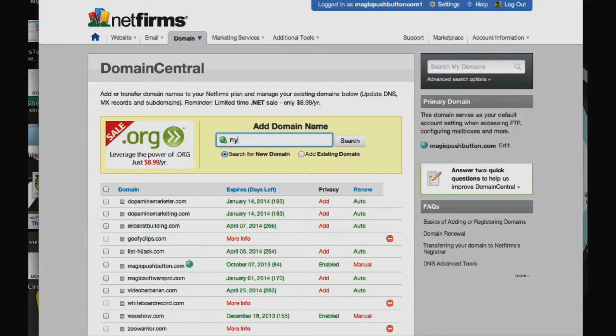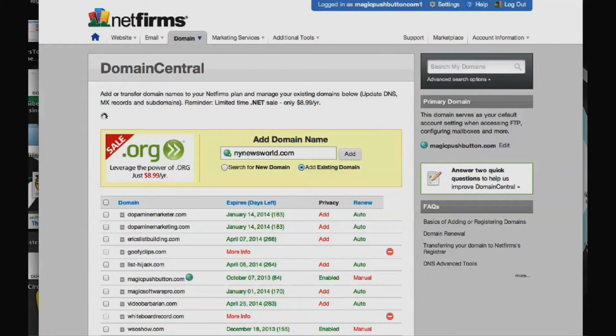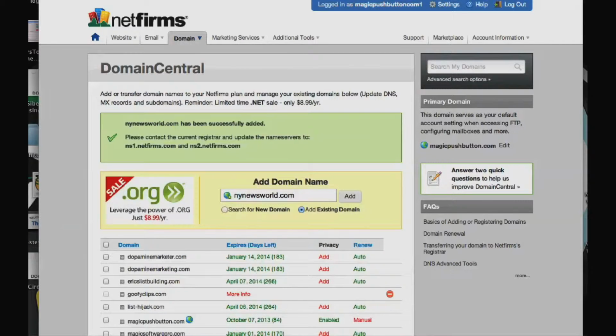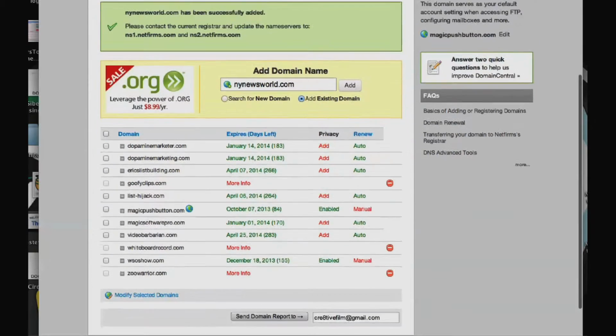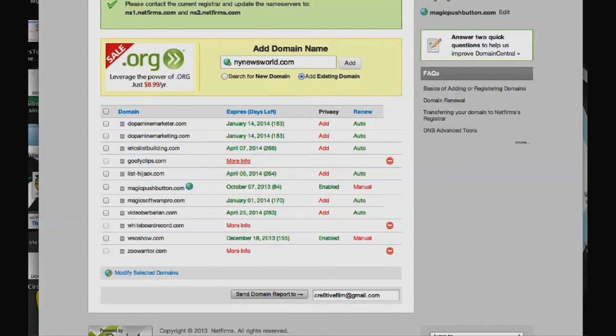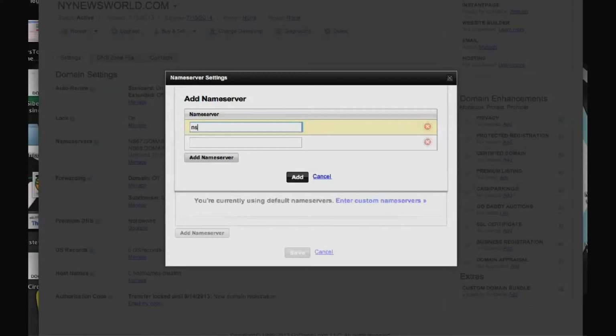And I'll go over here to NetFirms, and this is where I host most of my domains right now. So I have to add that domain name inside to NetFirms. So I'll type it in here, and I'll just go ahead and click the box, add existing domain, because I'm not going to buy it new. I got it a little bit cheaper over GoDaddy. Sometimes I use them based on the specials. And I'll add it. So let's take a moment or two, and I'll just refresh this page, and it will be in there.